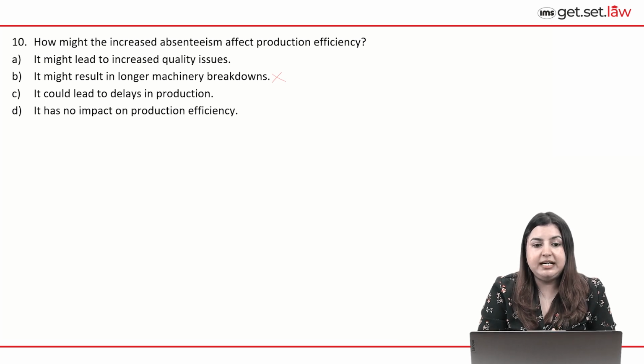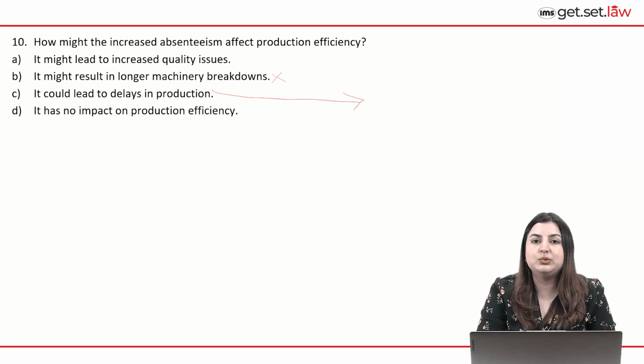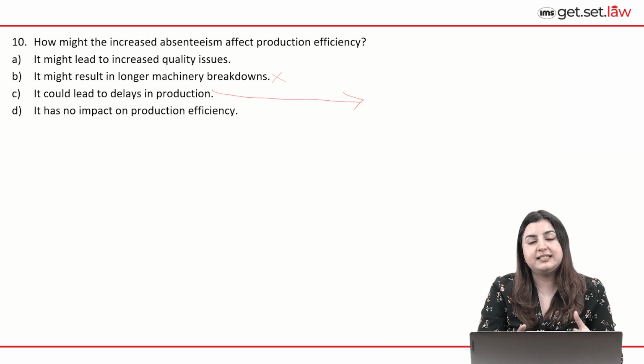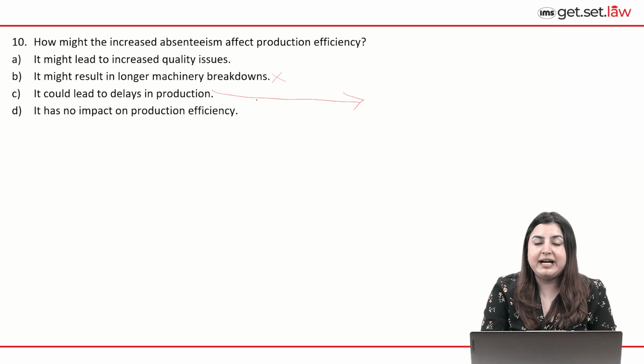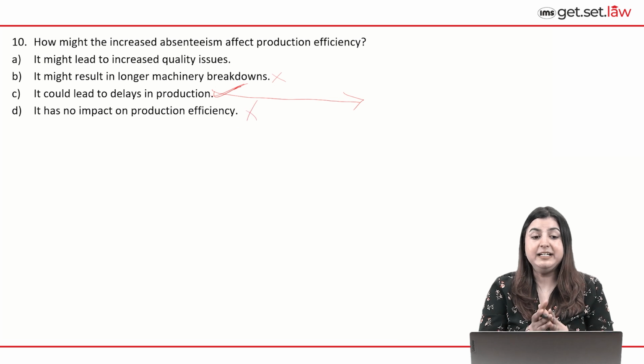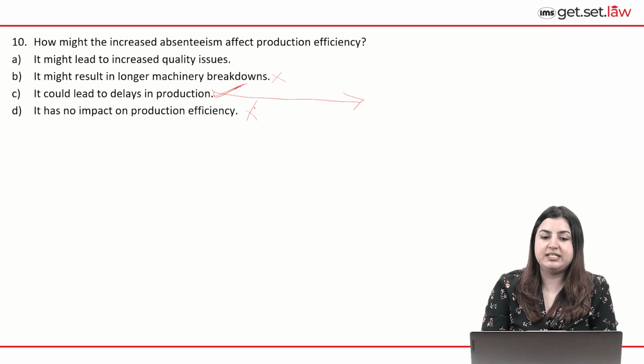C says it could lead to delays in production, because that is the ultimate thing that is happening to the company. There is a decline in production, right? And decline in production can also stem from the delays, the postponement of the task, right? So this is how the increased absenteeism might impact the company's production efficiency. This is the correct option. D says it has no impact, so this is incorrect. A, it might lead to increased quality issues. This is a slightly far-fetched idea in this context. We'll choose C here. C is the correct option.